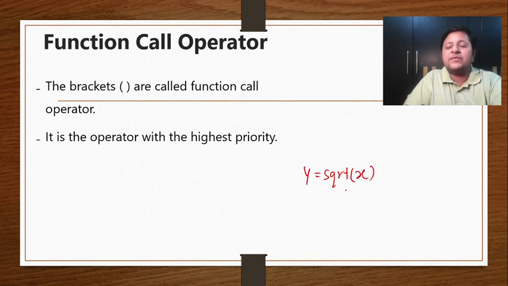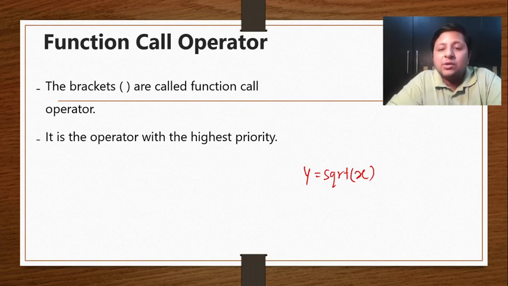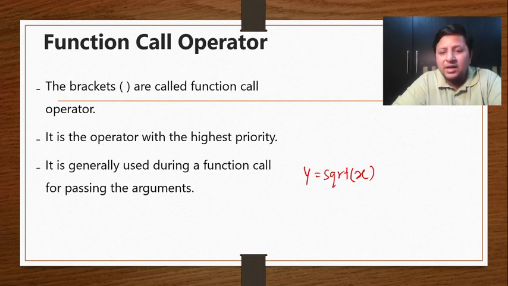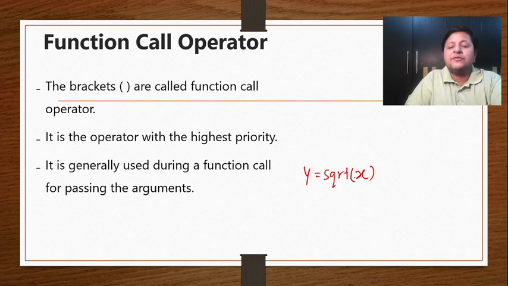So sqrt of x. So sqrt is a function, and when I'm making a call, I require to pass what? Arguments. So obviously, whenever I use this particular operator during a function call, it is used to pass the argument. So it has got a topmost priority. Suppose I combine this with some multiplication or division and whatever it is, first sqrt will be immediately mapped with x, because x acts as an argument.